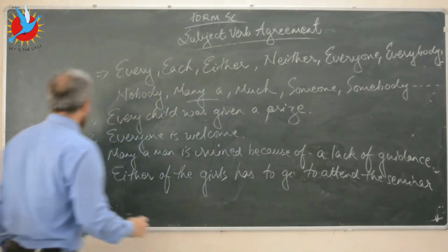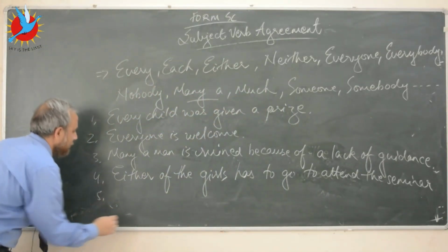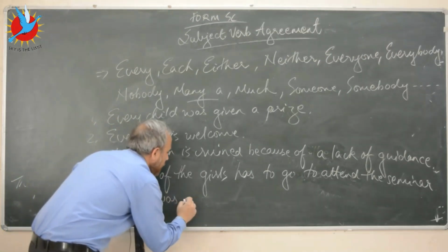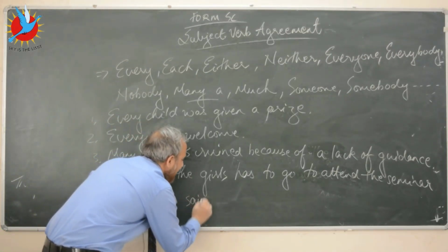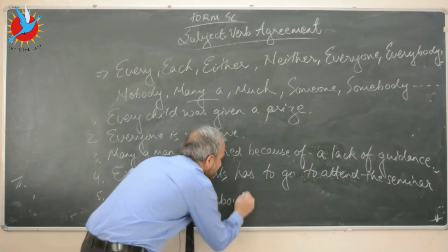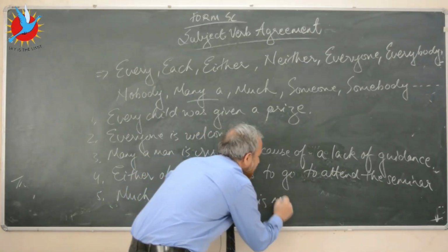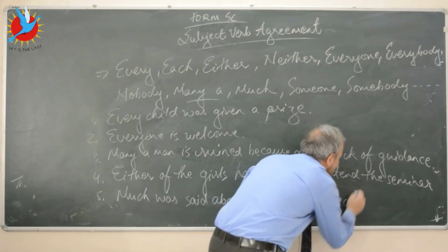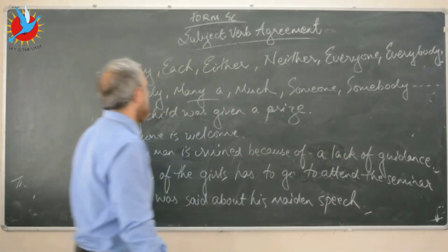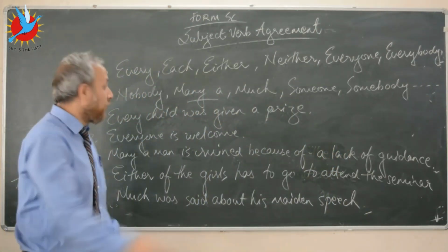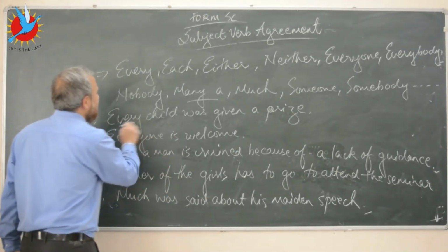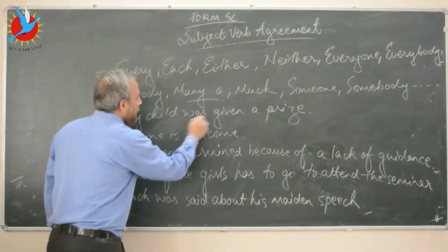Or let's say much was said about his maiden speech. If you look at these sentences, since I've started the sentence with every, I've used the singular form of the verb.